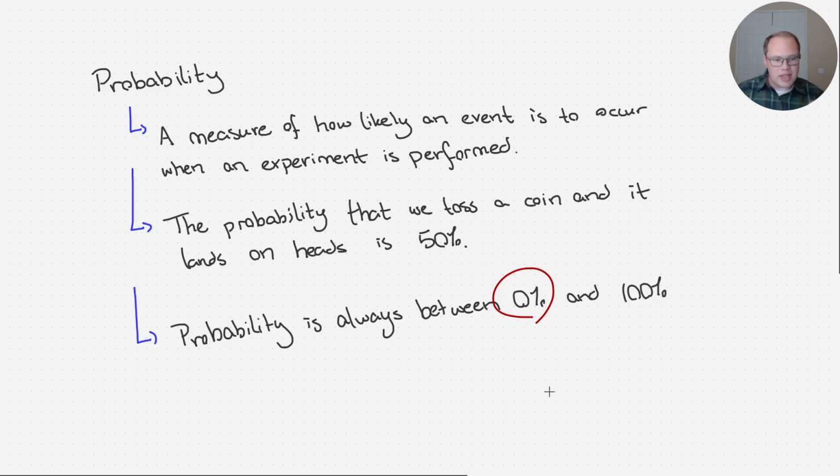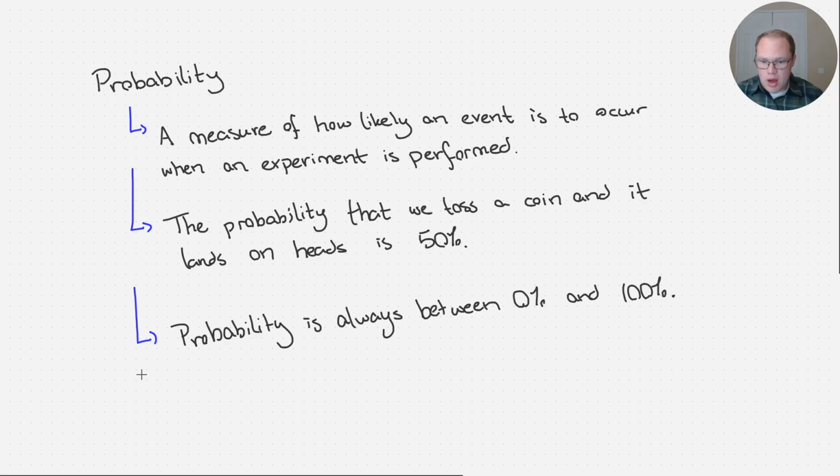You cannot have less than a 0% chance that some outcome occurs. 0% chance means there's no chance. You cannot have less than no chance, right? And similarly, 100% chance means it's guaranteed to happen if we perform this experiment. And you cannot have a probability higher than that. You cannot have a likelihood greater than guaranteed to happen, right? So probability is always between 0% and 100%.